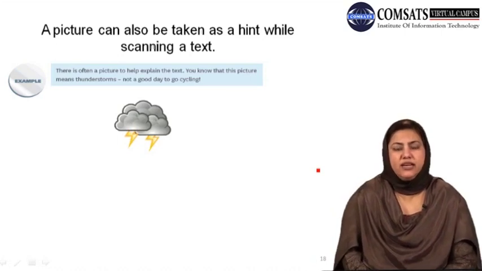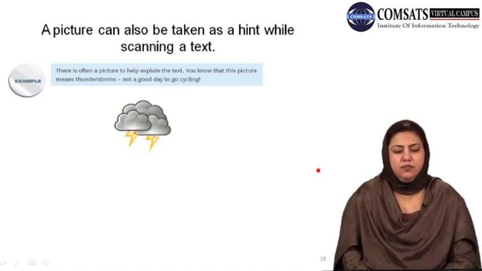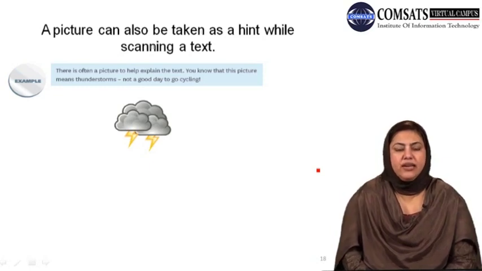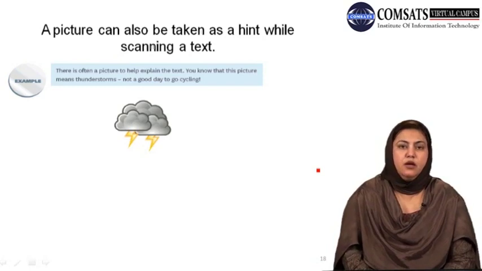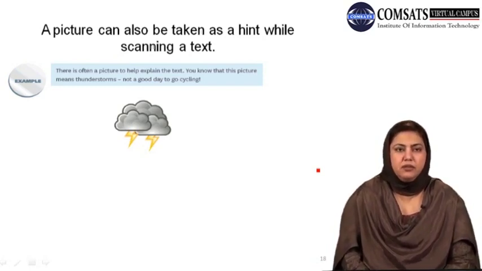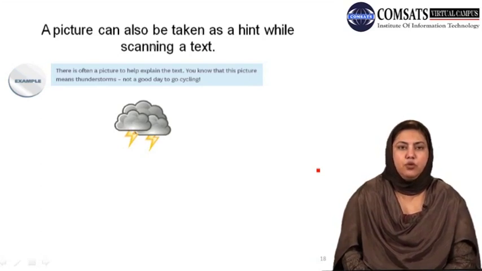For example, if you are looking at a newspaper, you can see these signs. You can see, for example, this cloud with the lightning, and it would give you a quick clue where you can get information about weather in the newspaper. From your daily experience of reading newspapers, you would know that in different newspapers at different places the information about weather is provided.